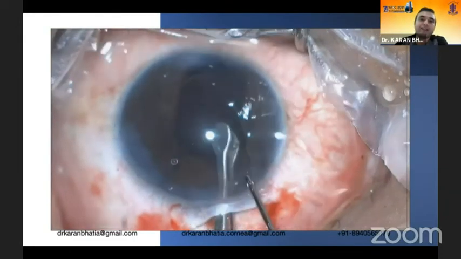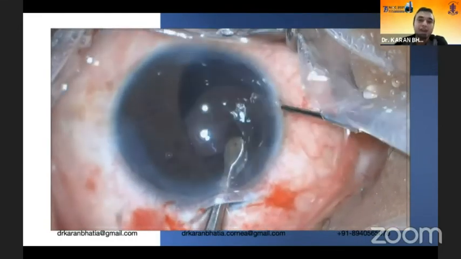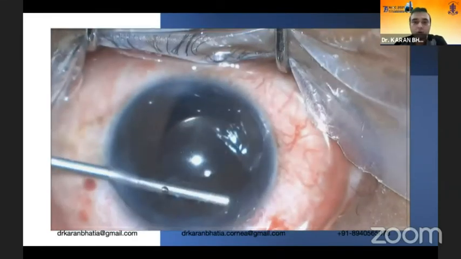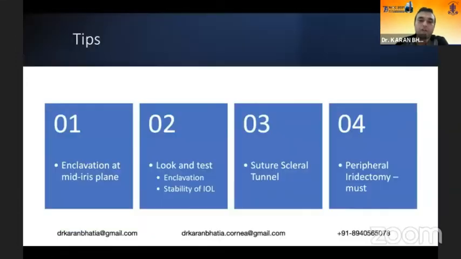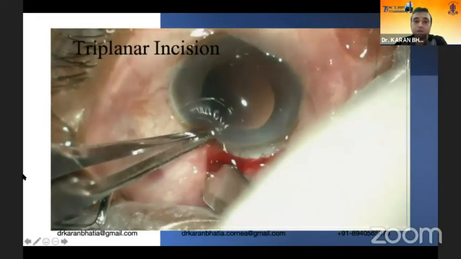Similarly, you take the other side of the iris and enclavate it. A very important point is a full thickness enclavation. If you don't do that, it is not going to give you good results. Vitrectomy can be done with a vitrectomy probe, preferably, or you can do it manually also.